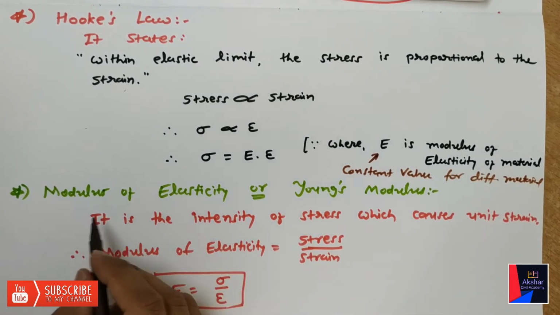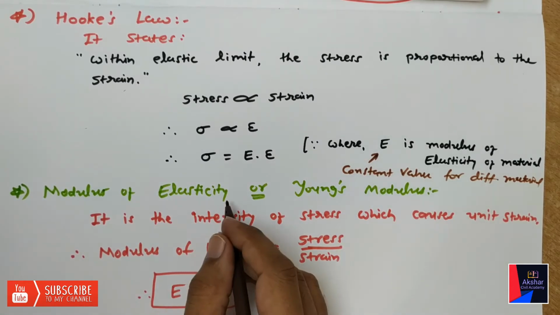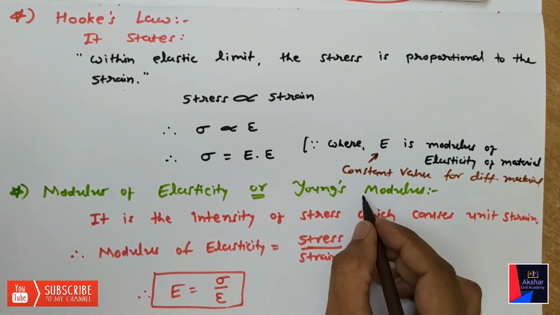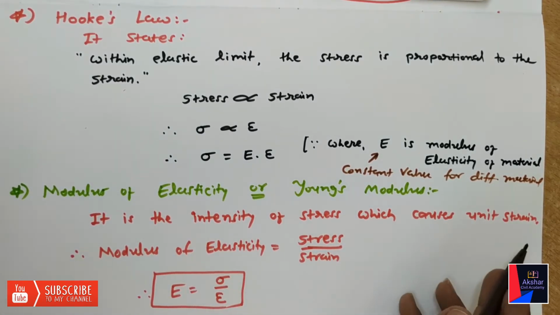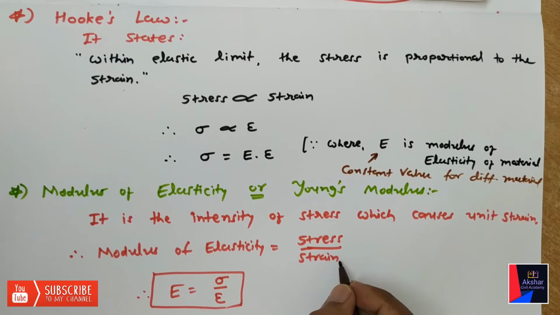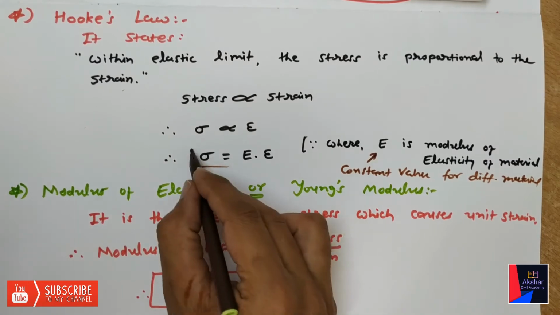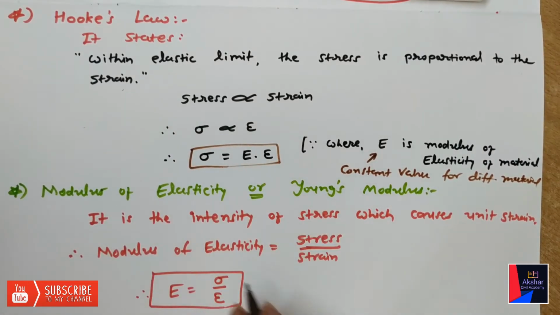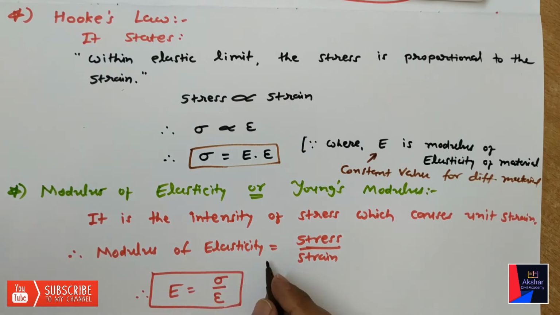Now, what is modulus of elasticity? It is also known as Young's modulus. It is the intensity of stress which causes unit strain. That's why we can write: modulus of elasticity is equal to stress upon strain, sigma over epsilon. Actually it is derived from this relation.